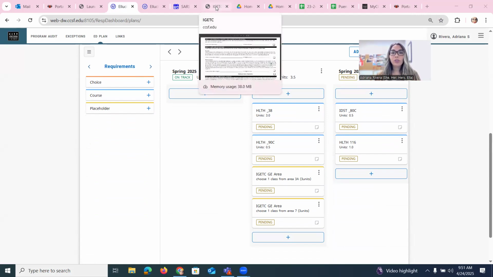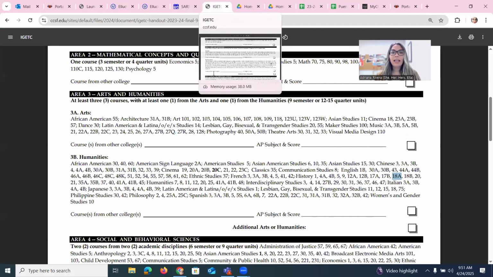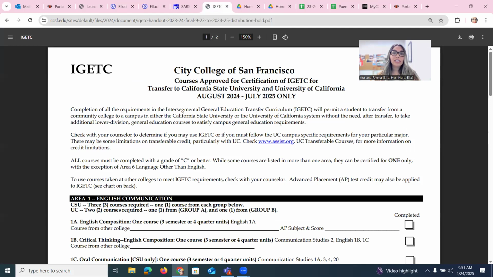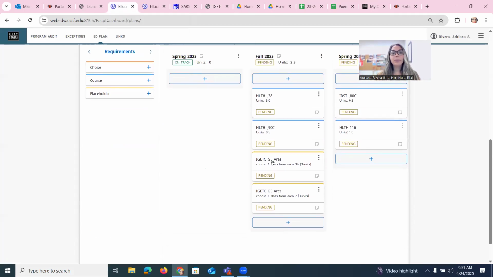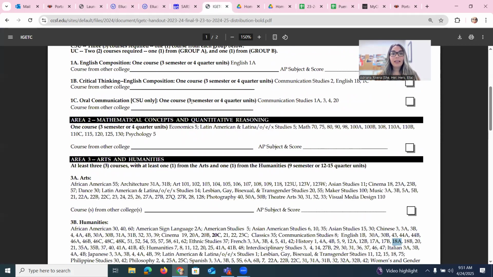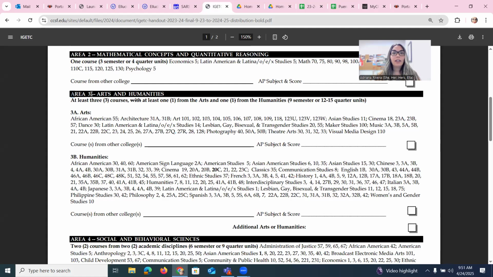I'm also going to show you the general education that the colleges need in order for you to transfer. We're going to use IGETC, because the IGETC general education pattern, you can use it for UCs and CSUs. The example that I'm going to give you is, if in your educational plan, you see that the counselor put down for you to choose a class from IGETC Area 3A, you're going to have your IGETC handout sheet available, and you're going to look where Area 3 is located, and Area 3A is this one.